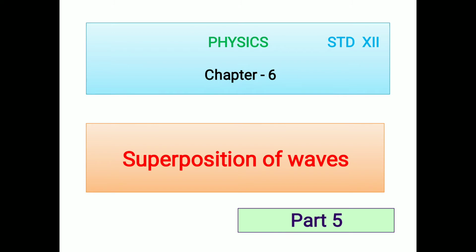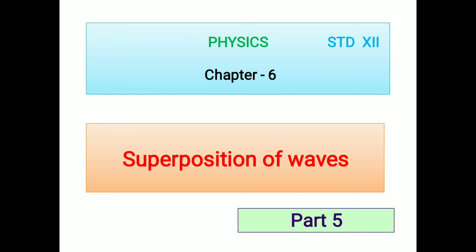This transverse progressive wave set in the string goes to the fixed end or rigid support, and from it gets reflected back. Suppose a crest is incident on that end, it is reflected as a trough. The phase changes by pi radian, and another progressive wave is set up.